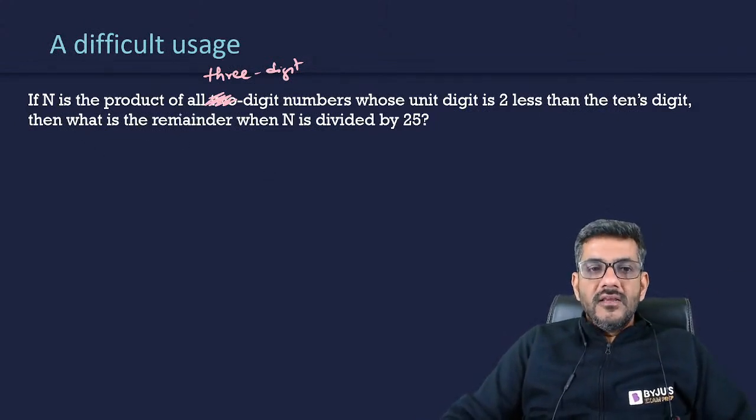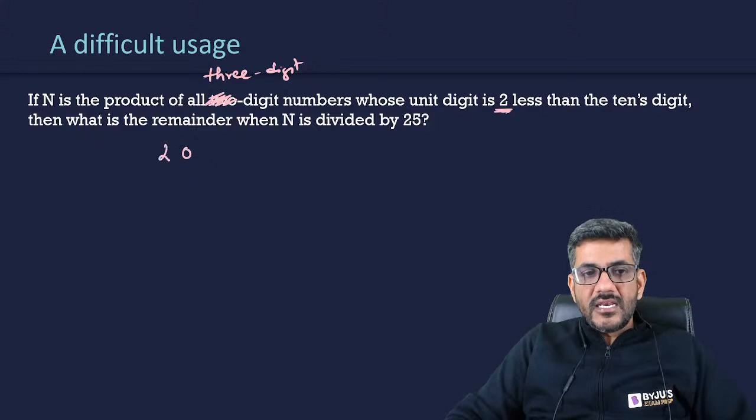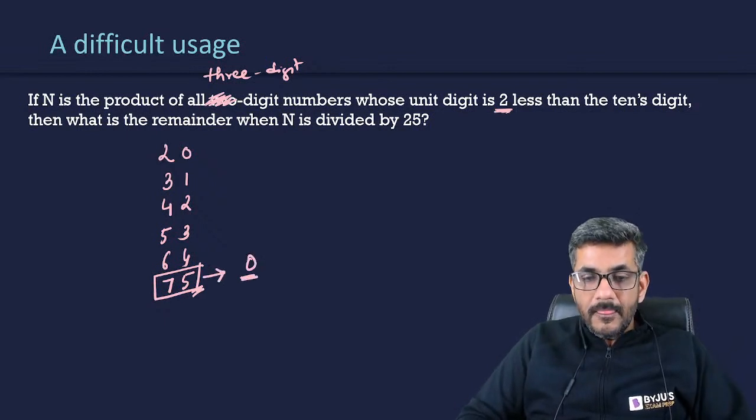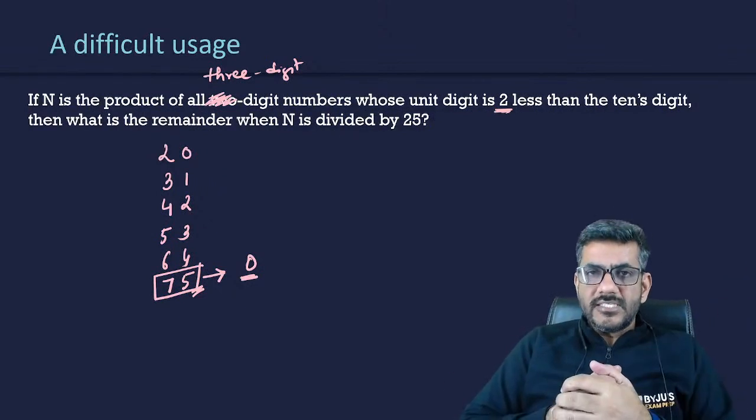The point is, when he says all three-digit numbers whose unit digit is 2 less than the tens digit, that means the unit digit can be 0, tens can be 2, unit can be 1, tens can be 3. Similarly, they can be 2 and 4. Similarly, they can be 3 and 5. Similarly, they can be 4 and 6. Similarly, they can be 5 and 7. And if there is a number ending with 75, it is divisible by 25, the remainder is 0. Among all those numbers, I would be having a number ending with 75.